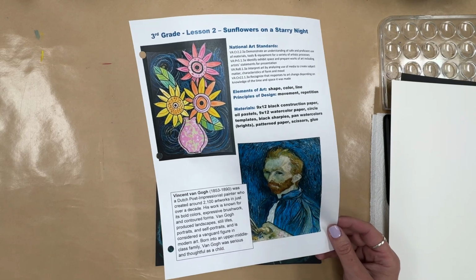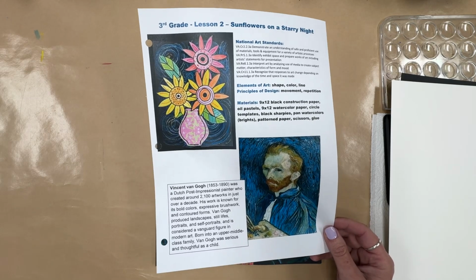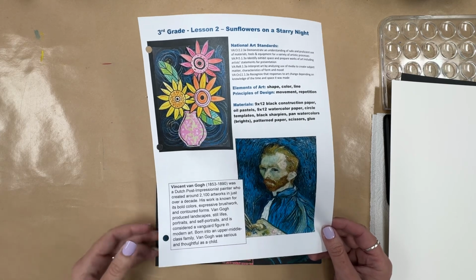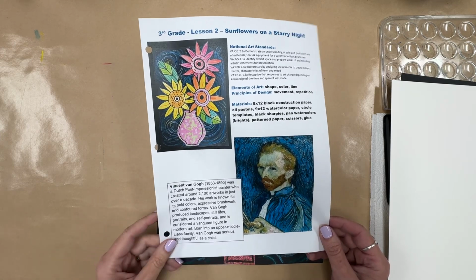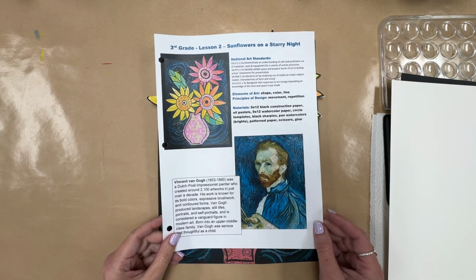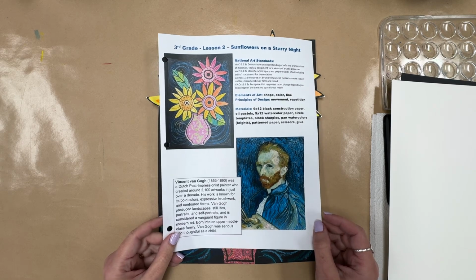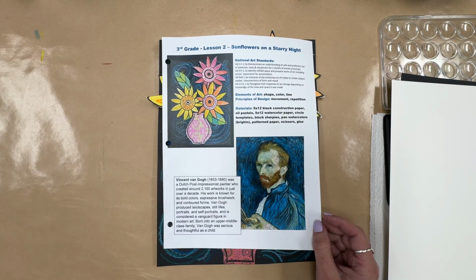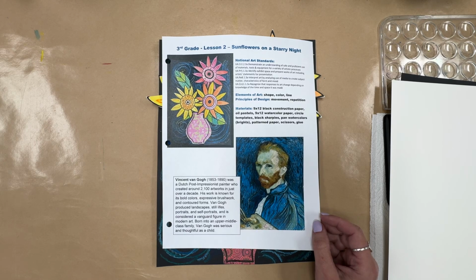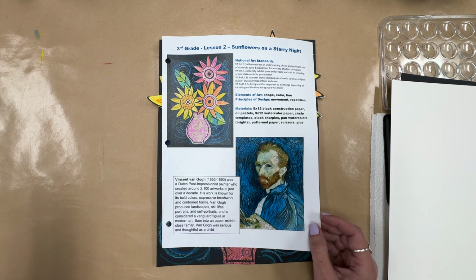One of the things about Van Gogh was, though, that during his time when he was alive, lots of people really didn't like his artwork. And that happens sometimes. Sometimes people's artwork is just so different that people don't understand it and they don't like it. But now Van Gogh is one of the most famous artists who has ever lived. So people's ideas of what is good art can change over time, and everybody likes different things. So you may like something better than your friend may like. So just remember that artwork can always change, and what you don't like, somebody else may love.